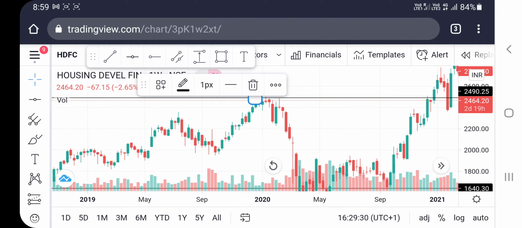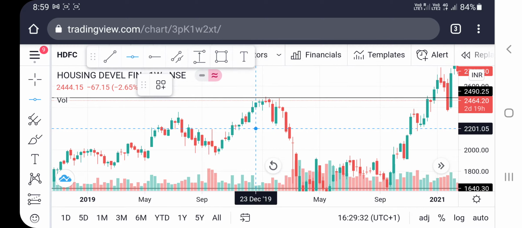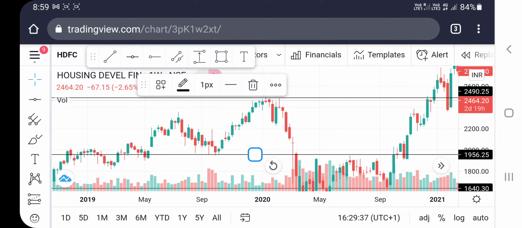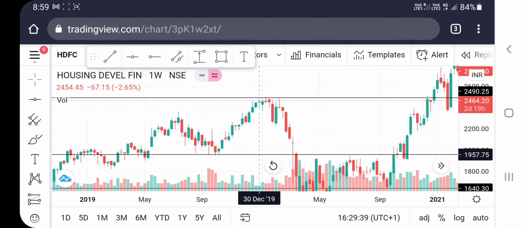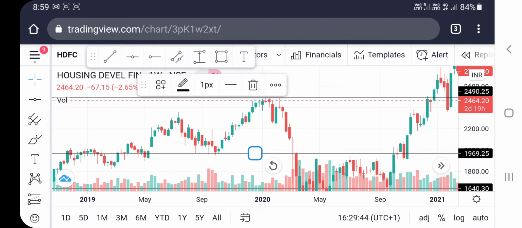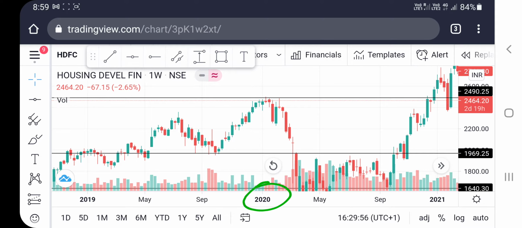And I will take another horizontal line and draw the support line, because I find the stock taking support at that level many times. So we will see how these support and resistance lines work. I will draw here, we are standing in 2020 here. This is 2020, and we will see how these supports and resistance worked in the earlier period. Let's see.